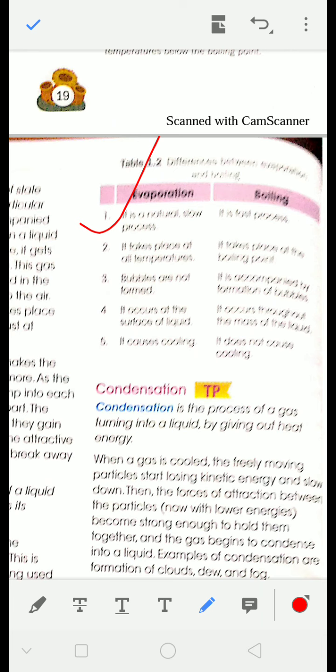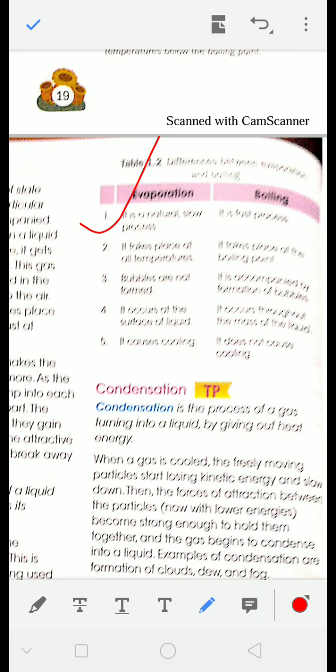Evaporation is a naturally slow process. It happens in nature. You don't have to provide external heat. But boiling is a fast process. Evaporation takes place at all temperatures, in the cold season also, in the hot season also. Obviously, if the temperature of the surrounding is low, then the time required will be more, and vice versa. The rate of evaporation may change depending upon the surrounding temperature.